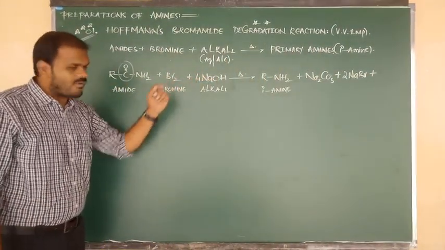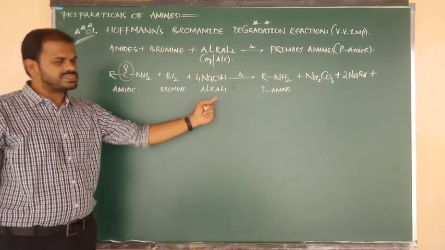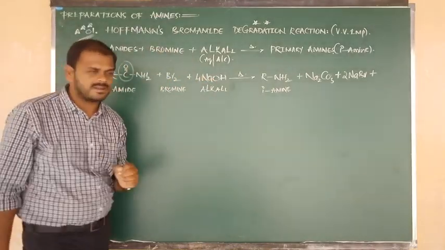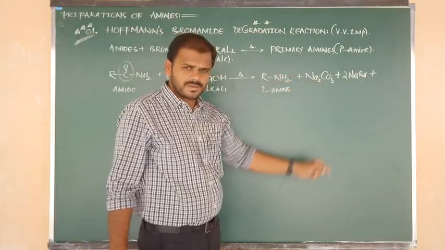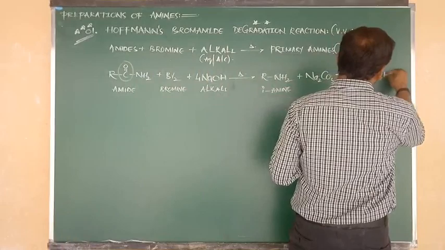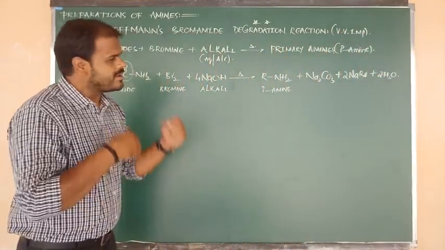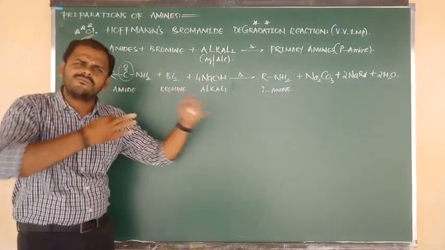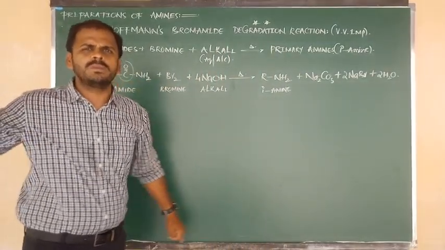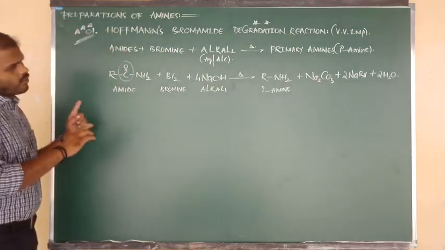Here totally 4 oxygen atoms are there. Here is 1. So totally in the reactant 5 oxygen atoms are there. But here how many oxygen atoms? 3 oxygen atoms. The remaining 2 oxygen atoms we can remove in the form of 2 moles of water molecule. Now if you want, you can check each and every atom. All of them are going to be balanced. Okay? Very good.